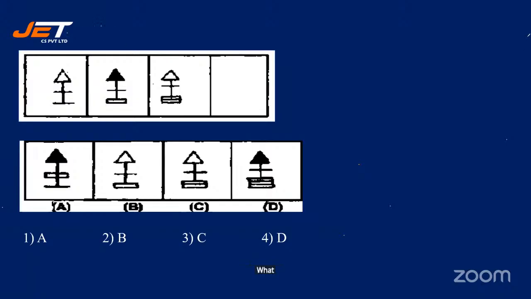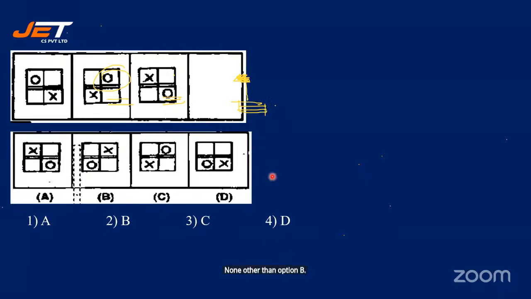So, what is the difference between the first figure and the second figure, students? It is being highlighted. Okay. Next, instead of 1 line, you have 2 lines. Third one, you have 3 lines. The highlight is missing. So the fourth one must be highlighted. Okay. And instead of 3, you have 4. So what could be the correct option? None other than option D. Isn't it? None other than option D. Right. Now see the next question.